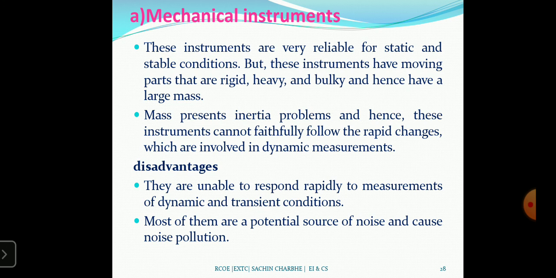There are many examples of mechanical instruments: the vernier scale, steel scale, depth scale, plunger dial. We can take the simple example of the weighing scale.